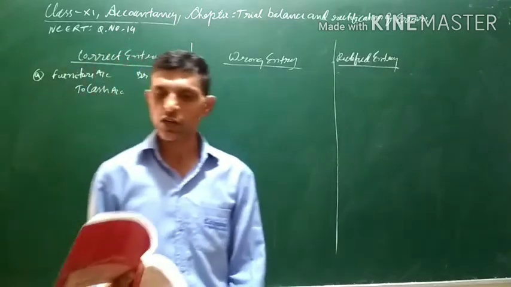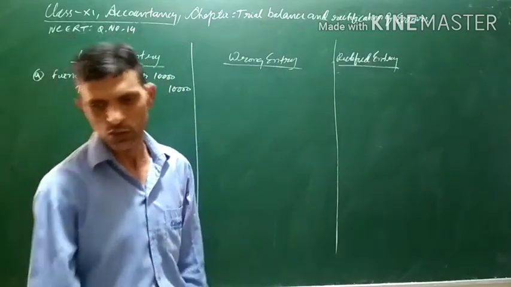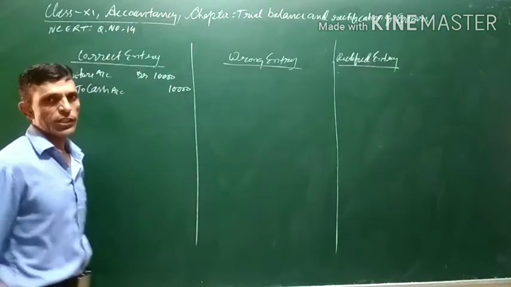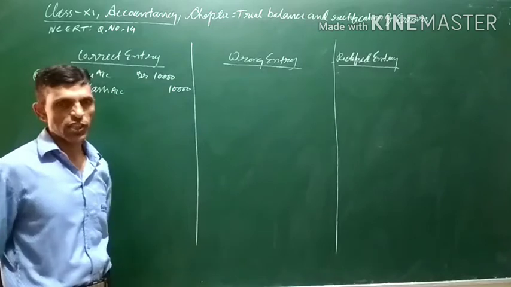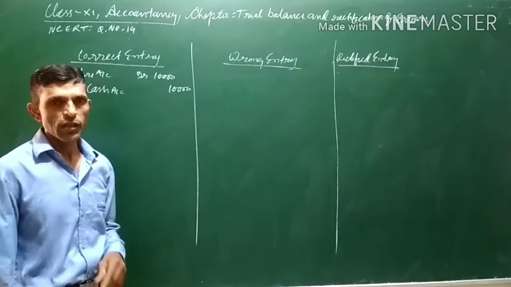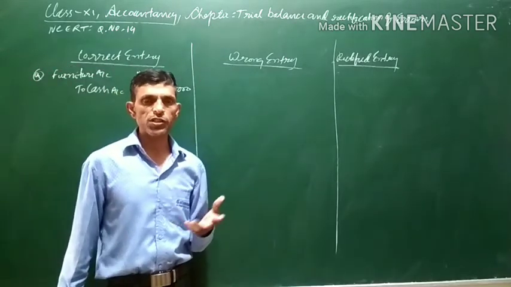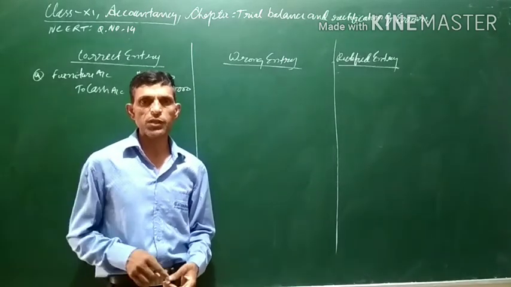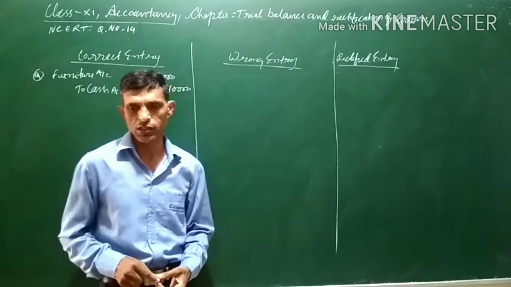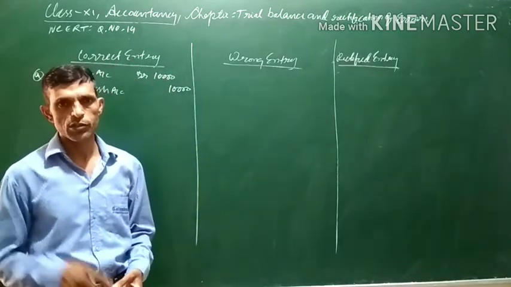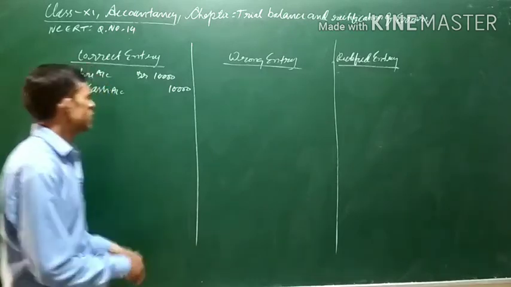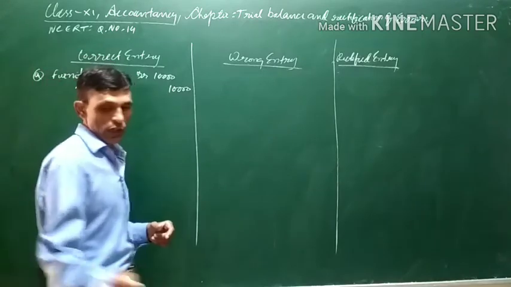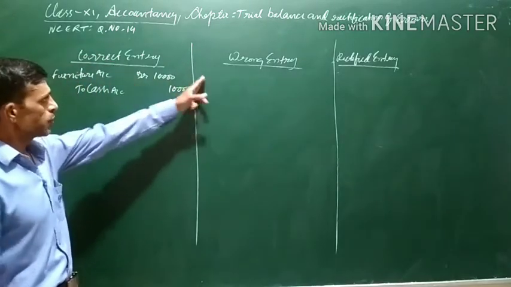Now this has been wrongly recorded: it has been debited to purchases account. Instead of furniture being debited, purchases has been debited. As you know, purchases will be debited only when the things purchased are those in which the business is dealing. But here nothing is mentioned that the businessman is dealing in furniture. That is why it will not be treated as goods, but as a fixed asset. So the wrong entry is that instead of furniture, purchases were debited.